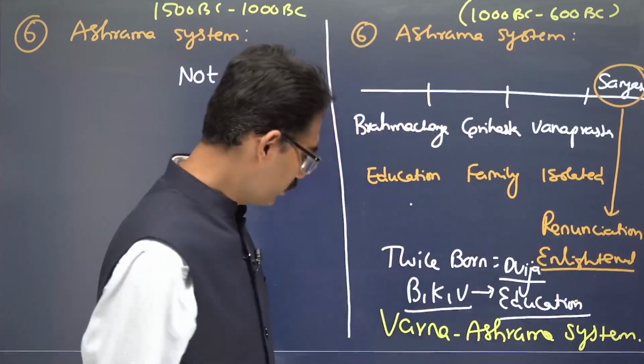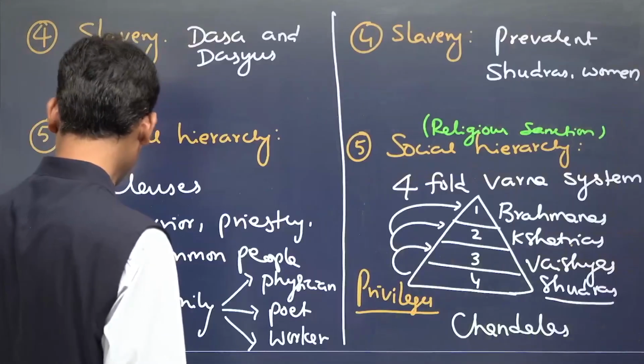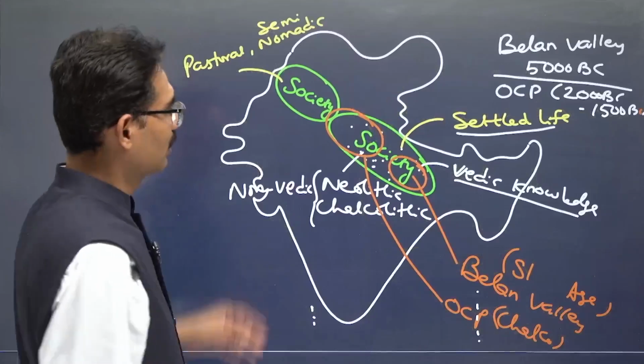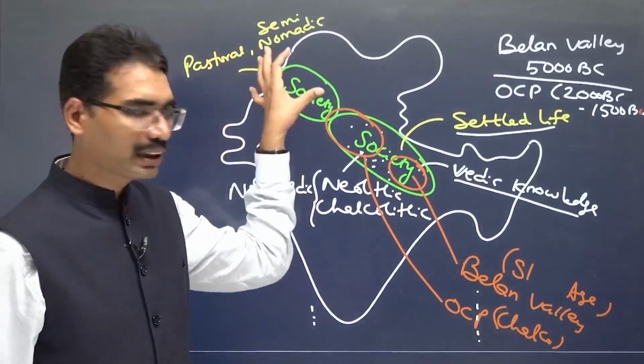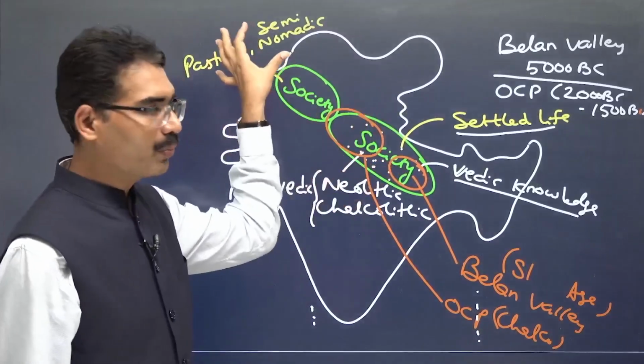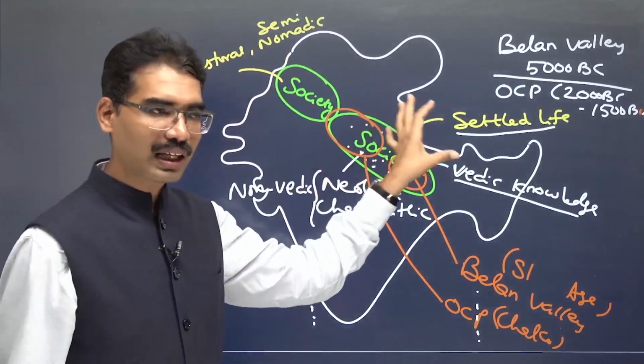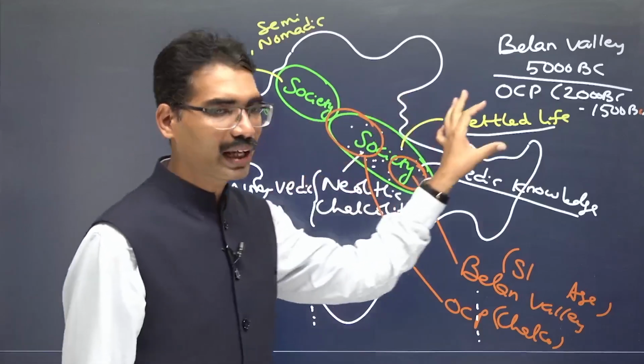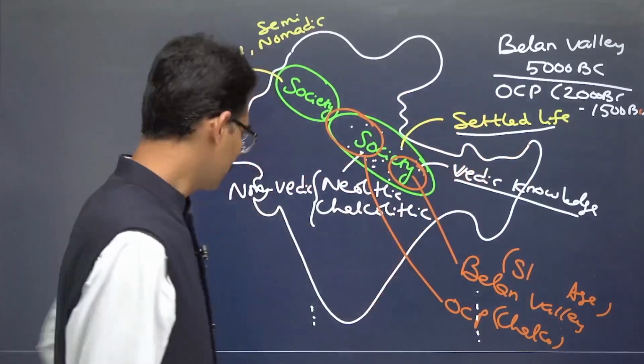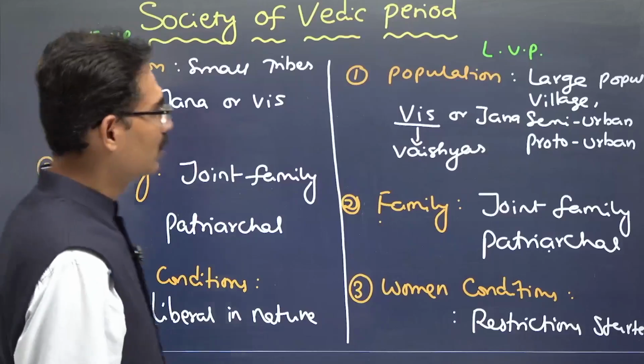So far, these are the societies of early Vedic and later Vedic. Society of early Vedic, Rigvedic, later Vedic: semi-nomadic, people are moving; here settled, now a more rule-based order emerged. And even kings were expected to maintain this social order. So what are the social elements? You have to identify.